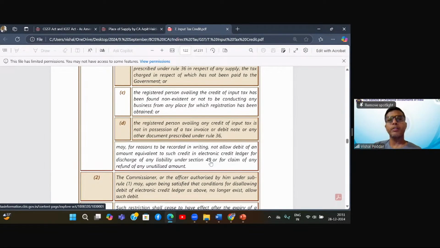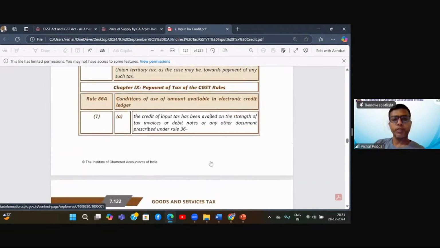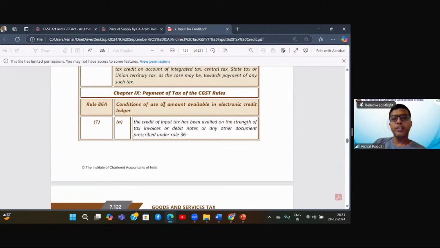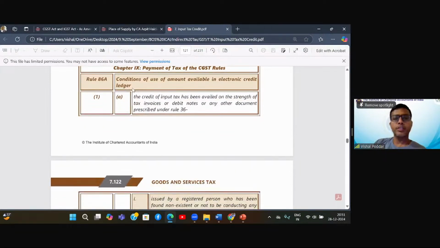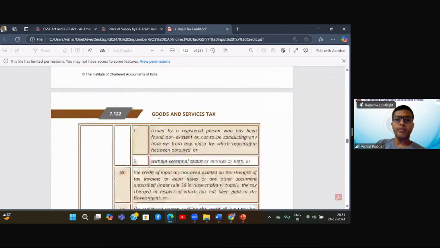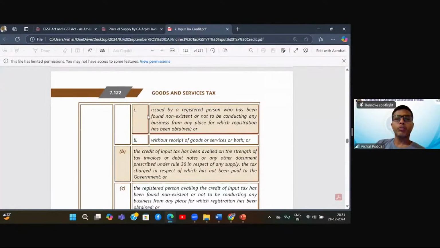Now, when he will do it, the answer is this. Conditions for use. What it says, the credit of input tax has been availed on the strength of tax invoices, debit note, or any other documents issued by a registered person who has been found non-existent or not to be conducting any business from any place. So first, he can block my credit ledger if my ITC is taken from such a supplier who is now non-existent or who is not conducting any business.